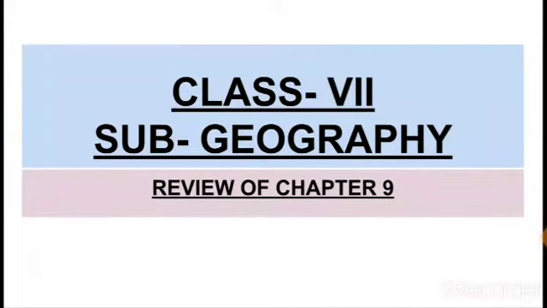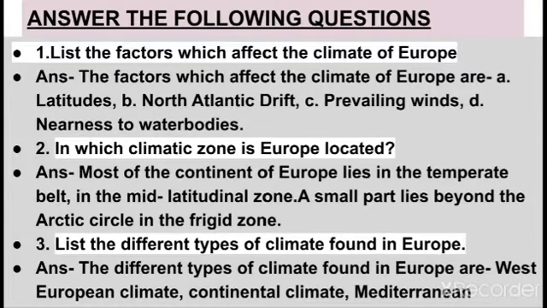Hello everyone. In this part of the video, I will give some question answers from chapter number 9 for class 7 students. So let's start with question answer number 1. List the factors which affect the climate of Europe.